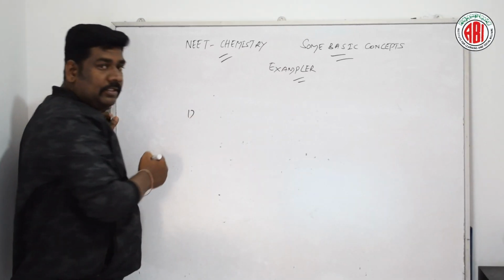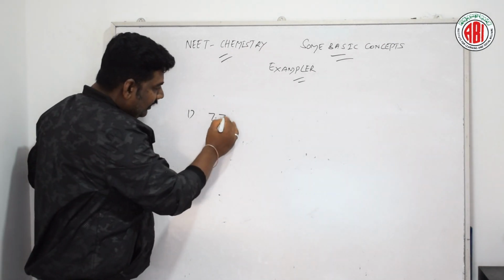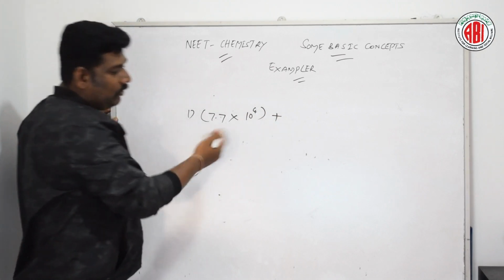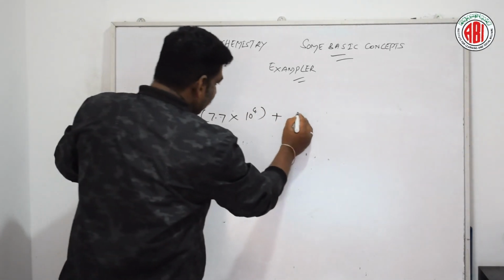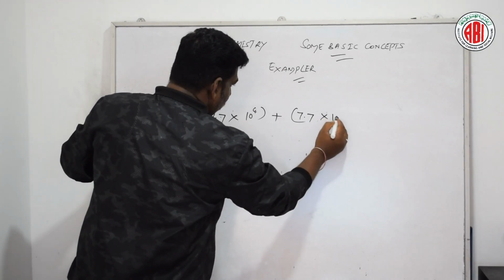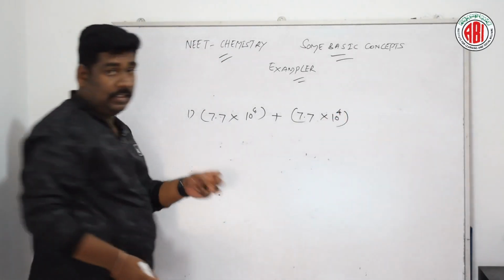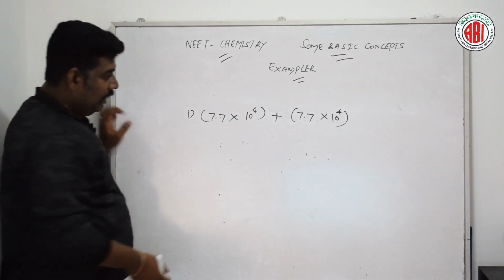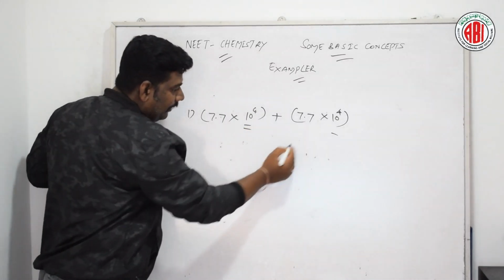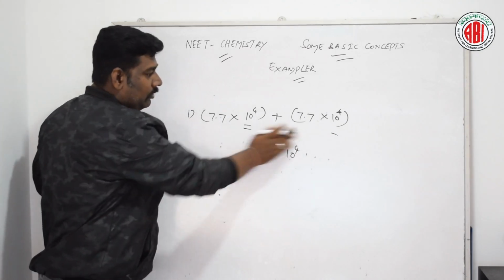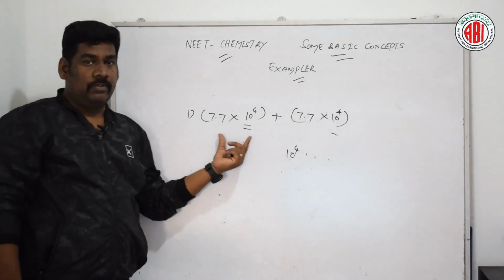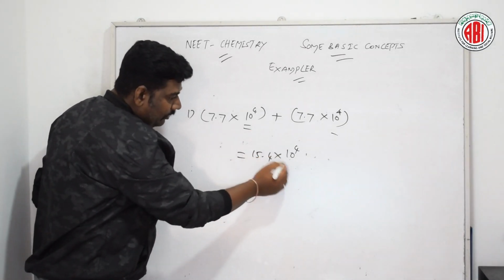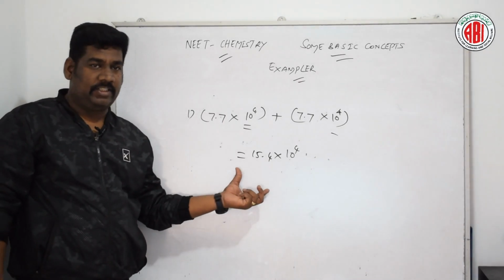So what is given in the question? 7.7 into 10 to the power of 4, which we are going to add with 7.7 into 10 to the power of 4. Now we are going to simplify this. Both sides have 10 to the power of 4, so make it common as 10 to the power of 4. Now we add both, that is 15.4 into 10 to the power of 4. So in this way we can solve this problem.